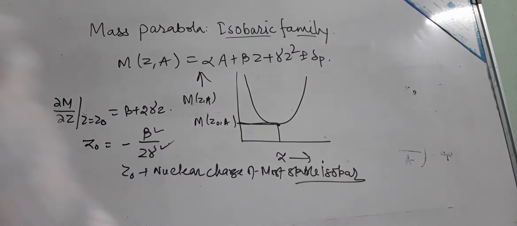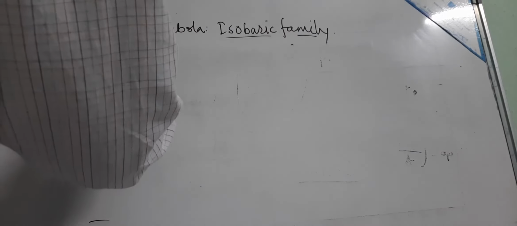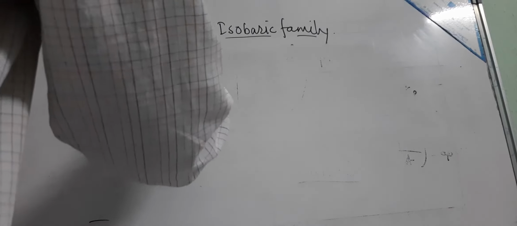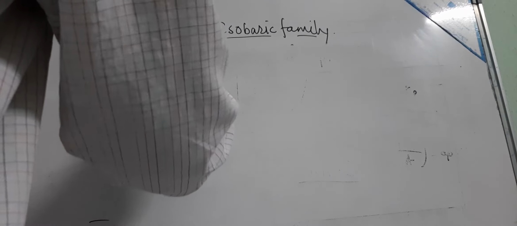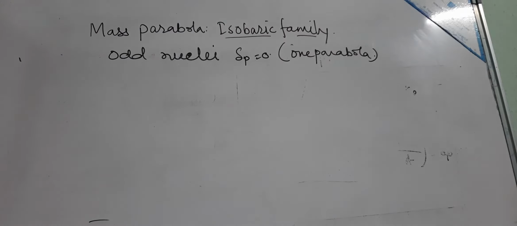Now we'll talk about the odd nuclei and the even nuclei. For the odd A nuclei, delta_p equals 0, so we get only one parabola, and so one stable nucleus.